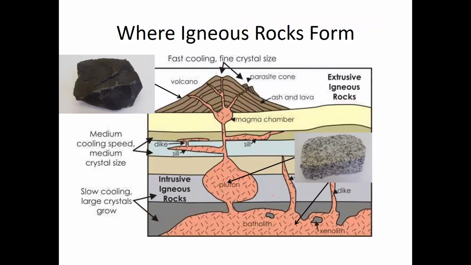And so here you see this red material is molten rock, and molten rock that cools down here and here will form intrusive igneous rocks because it cools slowly. Or molten rock that makes it up to here and comes out as lava will cool to form extrusive igneous rock. So where the molten rock cools, near the surface or deep beneath the surface, determines how fast it cools. And how fast it cools determines what size of mineral crystals it has, and that determines whether it's extrusive or intrusive.